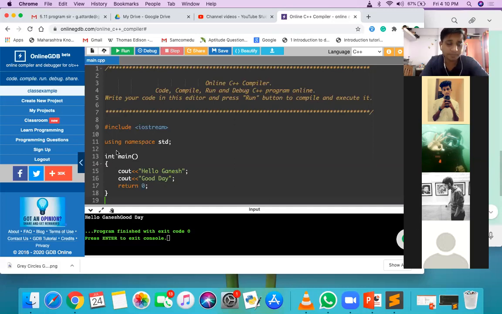So if you have the internet with you and you don't have any compiler you can use, then you can use this online C++ compiler. Don't use pen and paper for writing the program. Pen and paper is very good for C programming, but to check the output, whether it is working or not, and whether it has any type of error or warning, you have to check it with one of the compilers.